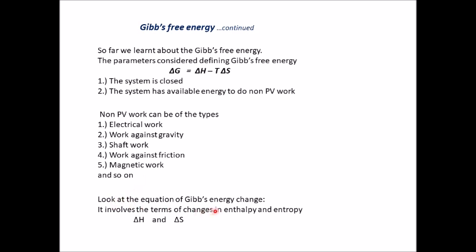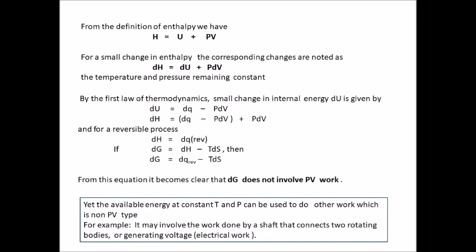Now, look at the equation of Gibbs free energy change. It involves the terms of changes in enthalpy and entropy, delta H and delta S respectively. From the definition of enthalpy, we have H equal to U plus PV. For a small change in enthalpy, the corresponding changes are noted as dH equal to dU plus PdV, the temperature and the pressure remaining constant.